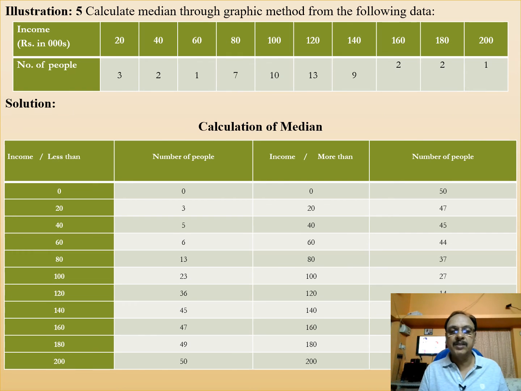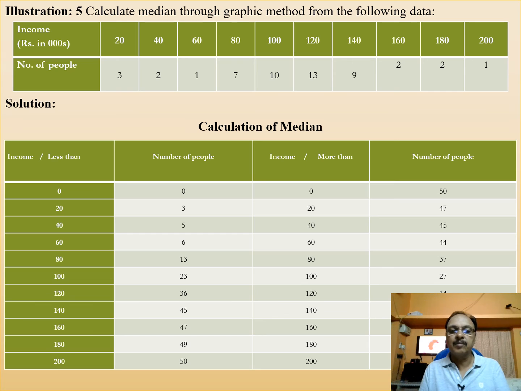An illustration is given here, and it represents income and number of people. So you have to draw a four-column table. Then income less than, with number of people, should be calculated, and income more than, with number of people, should be calculated.